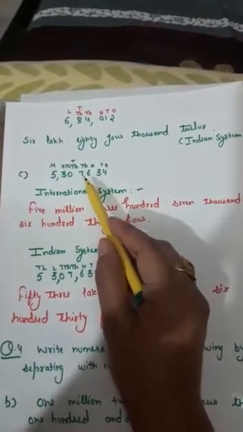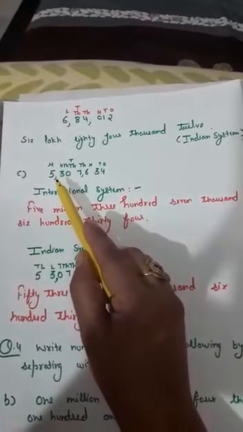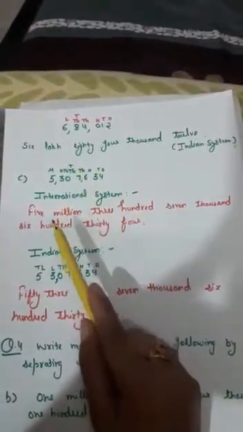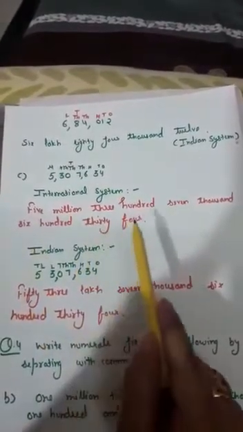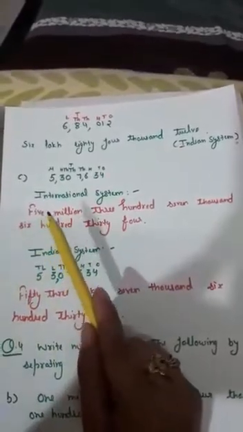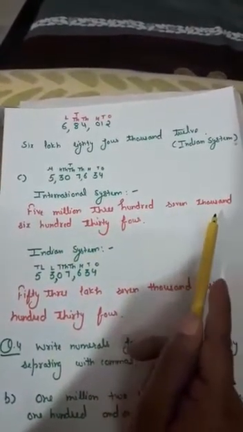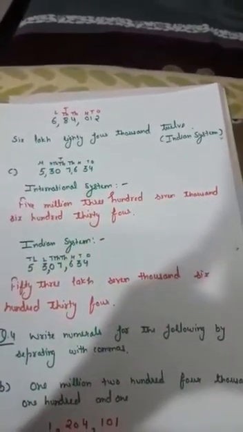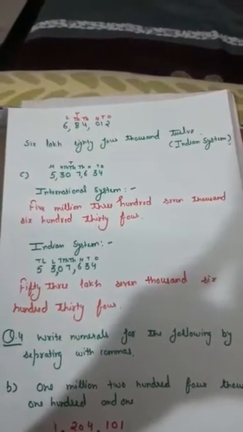So a comma will be here, and after the completion of the thousands period we have the comma here. So the number here is 5,307,634. Clear?